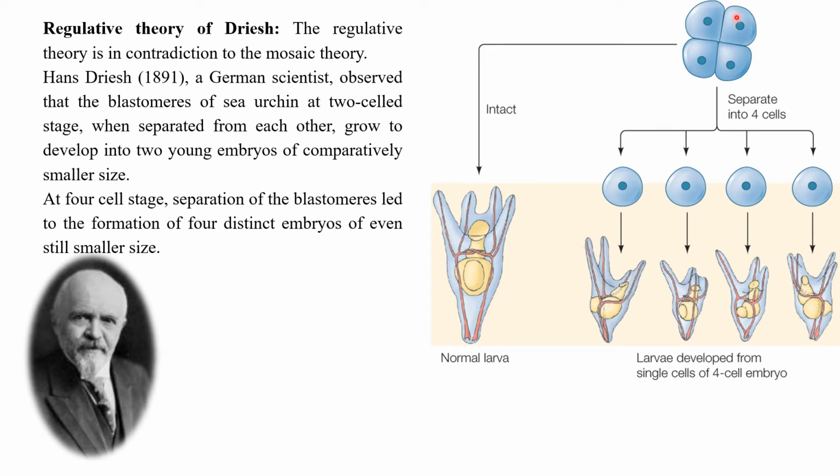If all the 4 cells of a zygote after the second cleavage were intact, a normal larva would have developed, which is larger in size, but if you separate these 4 cells, each cell has the potency to develop into a complete embryo and the larva later on. The only difference is the size, so these become smaller when you compare them with the normal larva developed from the intact zygote.